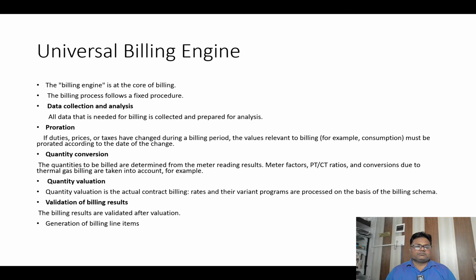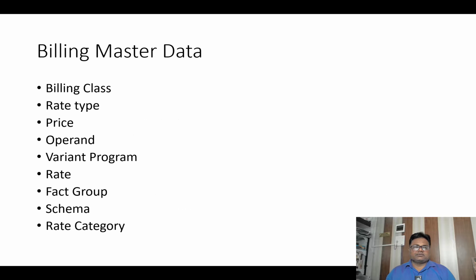Quantity conversion: the quantities to be billed are determined from the meter reading results, meter factors, PT-CT ratio, and conversions due to thermal gas billing are taken into account. Quantity valuation: the actual contract billing rates and their variant programs are processed on the basis of the billing schema. Validation of billing results: the billing results are validated after valuation. After that, it generates the billing line items.